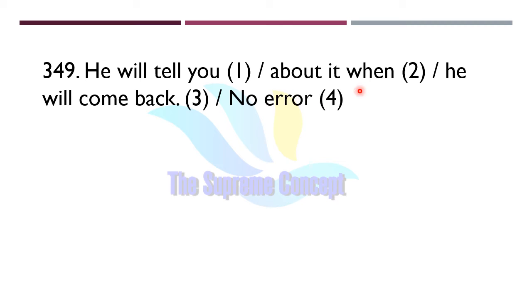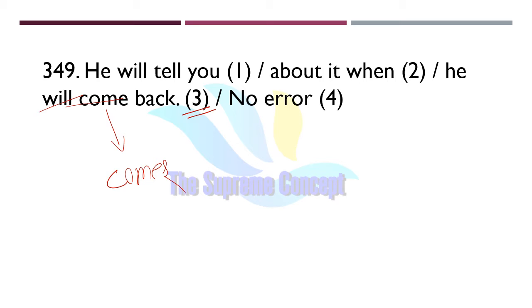"He will tell you about it when he will come back." Now figure out where the error is in this sentence. Yes, you're right. Option number 3 is the correct answer. Here it is given, he will come back. So we will remove will here, and it would be, if he comes back. The verb is in singular form, that is comes.